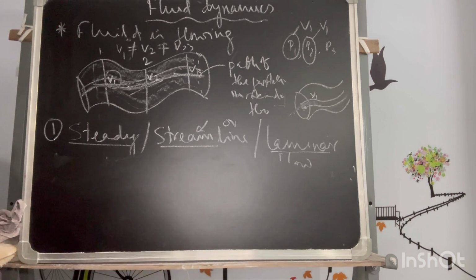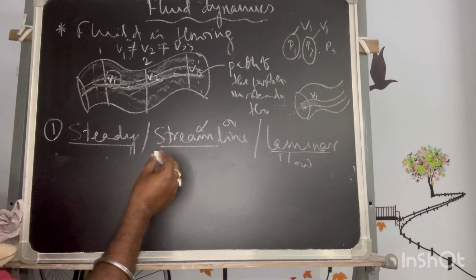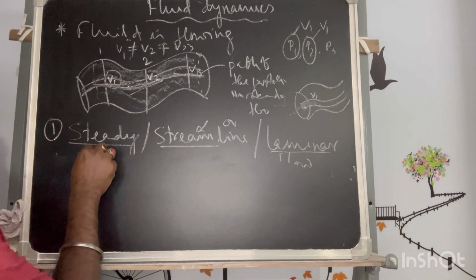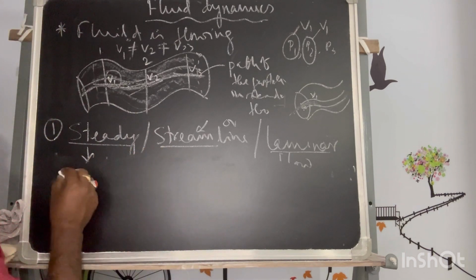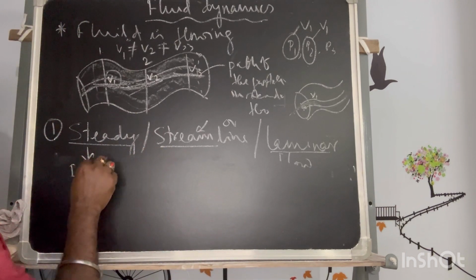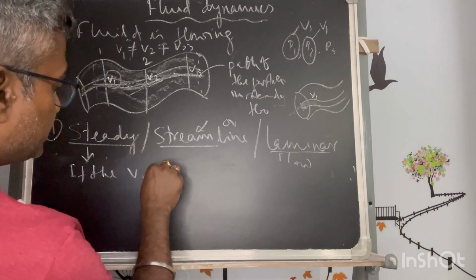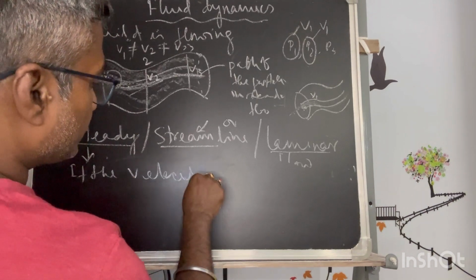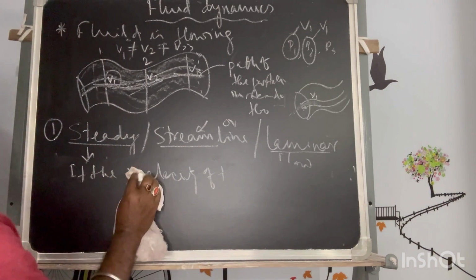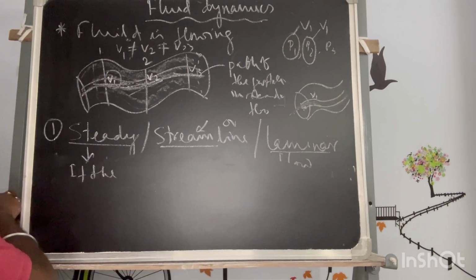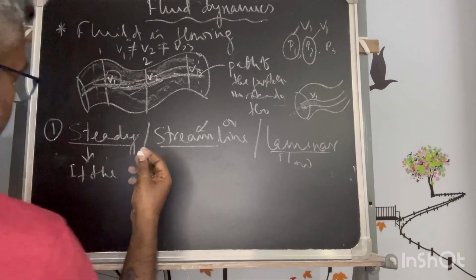Now another condition is that the steady flow will only be considered or studied if the flow is low.